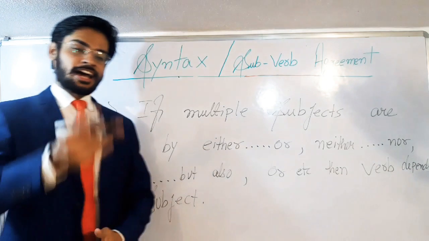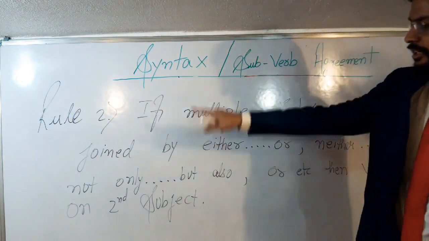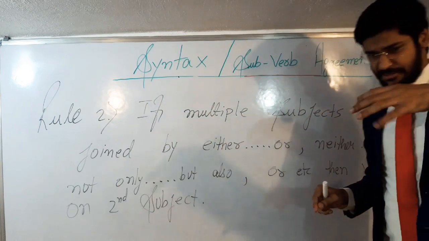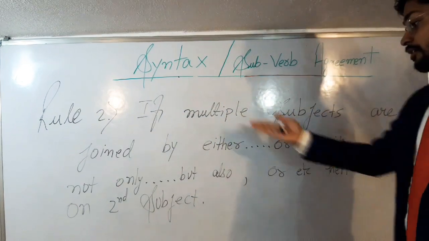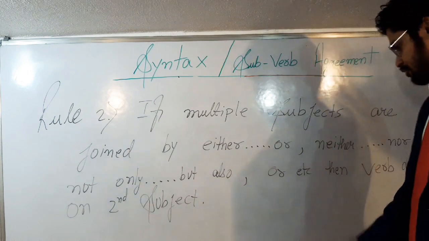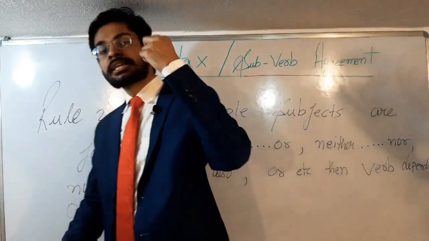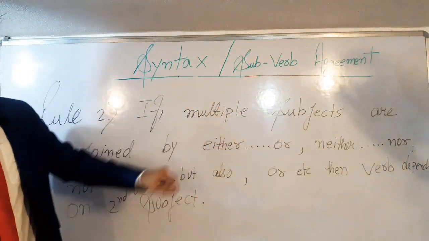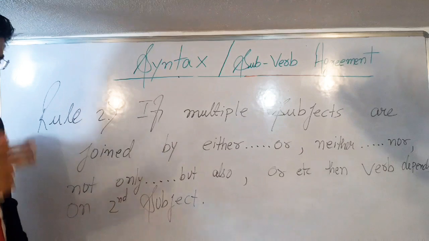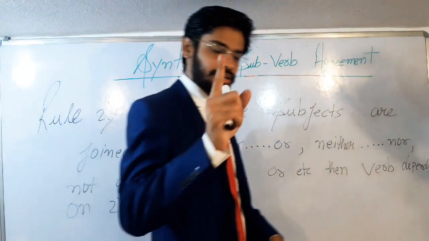So students, I have written down rule number 2 for you all. The rule says, if multiple subjects, if more than one subjects are joined by either or, neither nor, not only but also, or, then verb depends on second subject. So please note down the rule number 2. After this, we will be moving on to rule number 3.